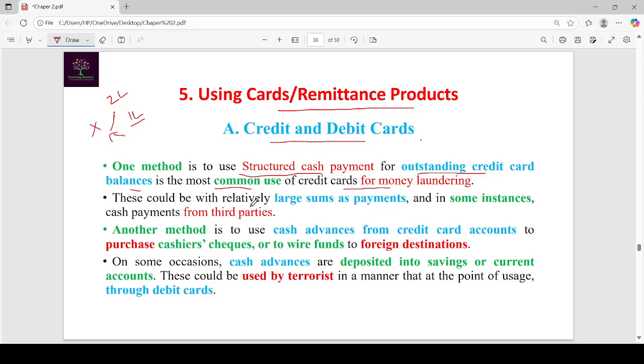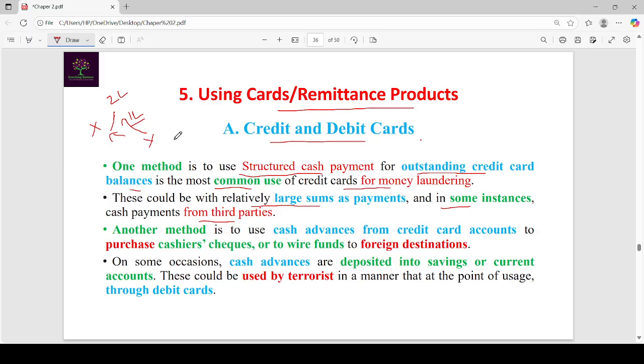These could be relatively large sums as payments, and in some instances cash payments from third parties. X avails a credit card from the bank. X uses the amount, but Y repays the outstanding balance of X's credit card. So in this case, Y repays X's credit card with illegal money because nobody monitors the transaction.